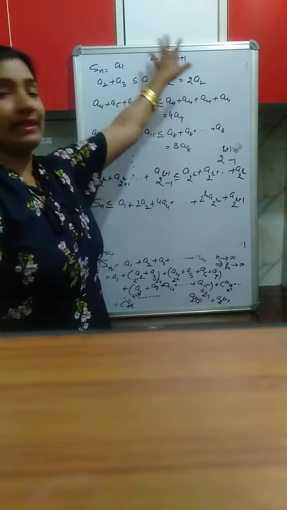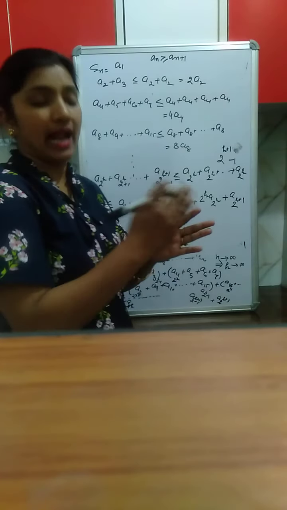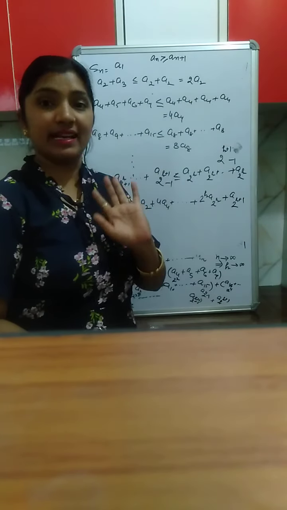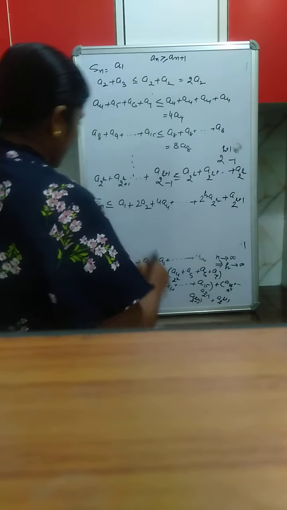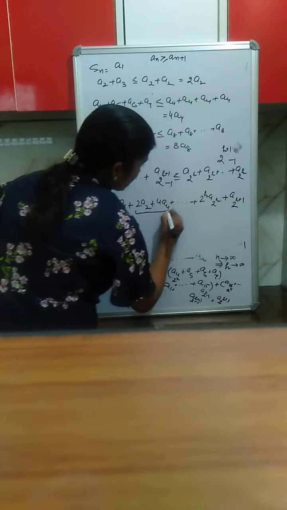And we know that in the given series a1 is greater than or equal to a2 is greater than or equal to a3 and so on, meaning the terms are decreasing. So a1 is the greatest term among all. So this term is also less than or equal to a1.